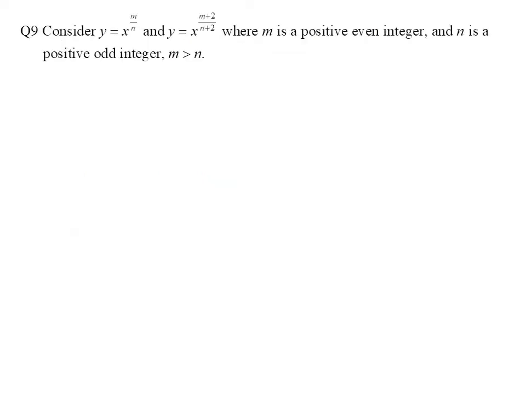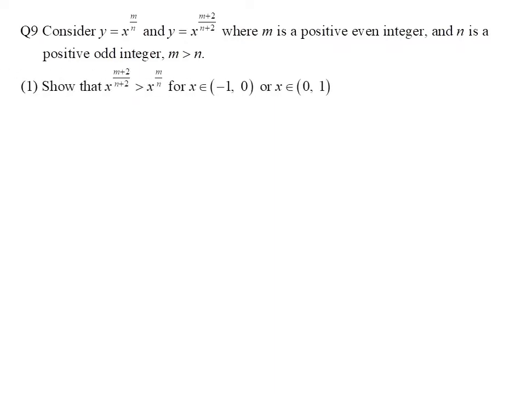Question 9 is the last question for this paper. It is a function of x with a fractional index. The numerator is an even number, while the denominator is an odd number. In this fashion, the domain of the function is the entire real numbers, while the range of the function is y greater than or equal to 0.